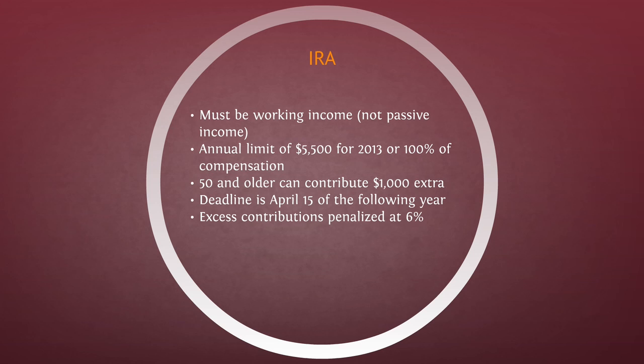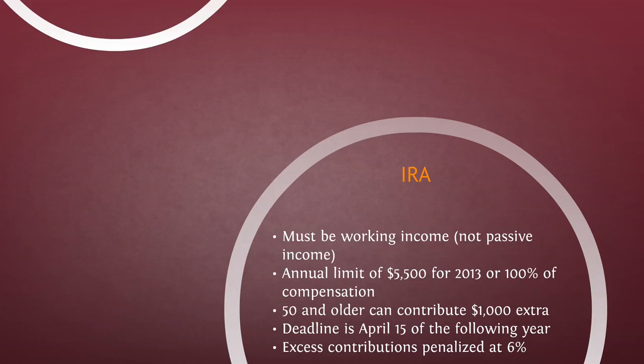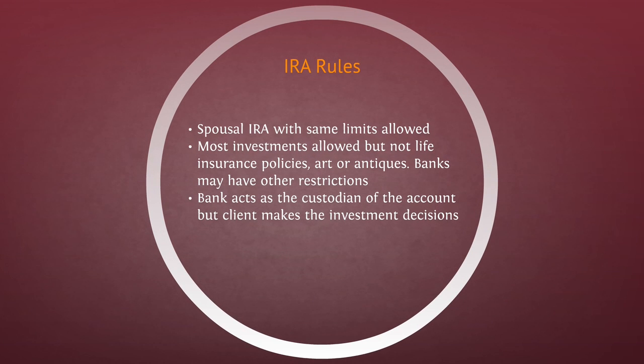The deadline for contributions is April 15th of the following year, so up to that point in 2014, you can still contribute towards your 2013 tax filing year. Any contributions above the limit are penalized at 6%, so you probably don't want to do that. Spousal IRAs have the same limits as other IRAs, so you just combine the individual limit amounts.